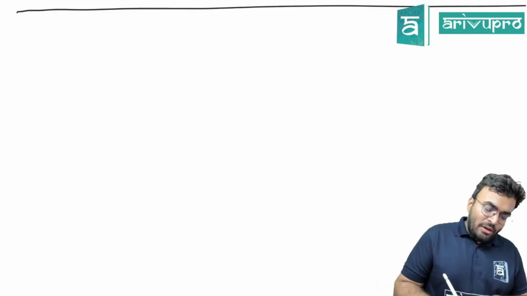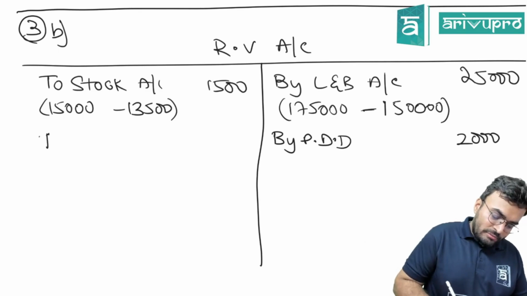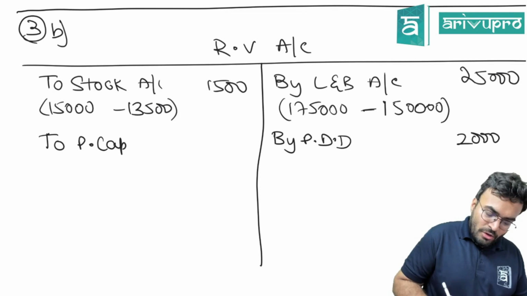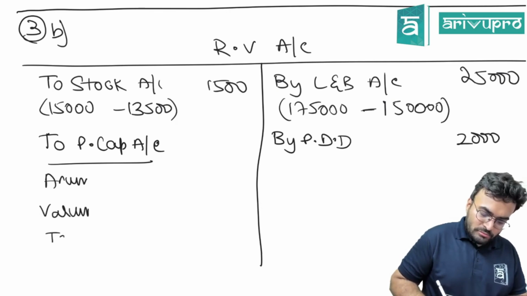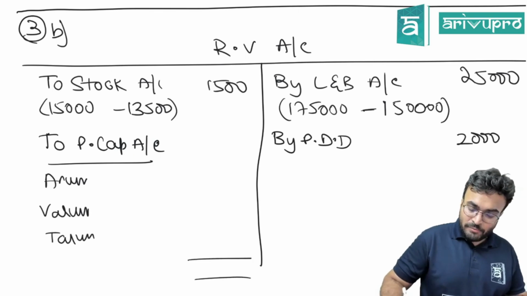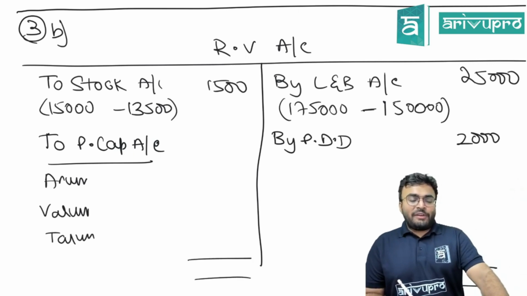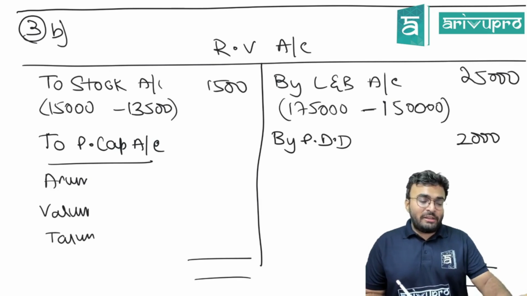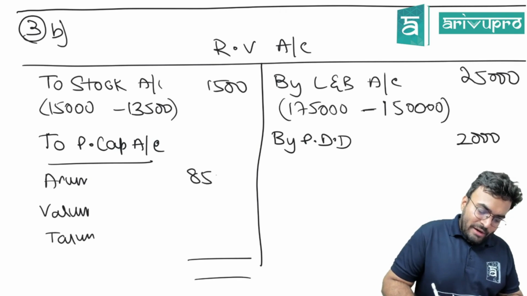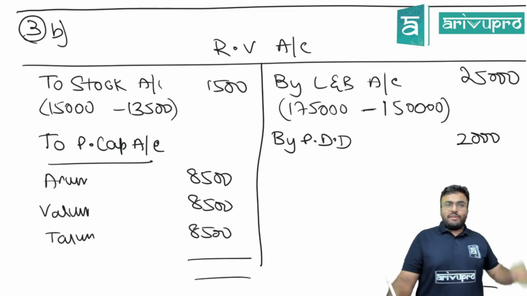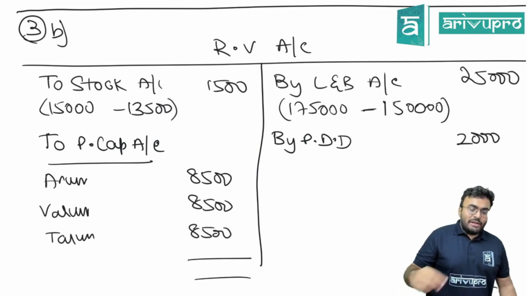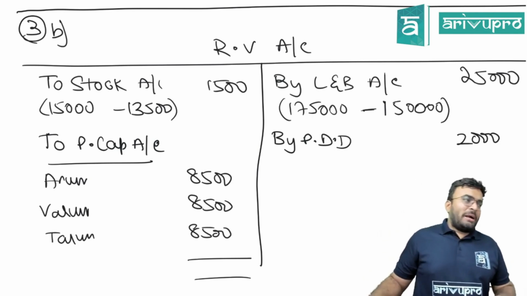So, directly you will write to partners capital account. Who are the partners? Arun, Varun, Tarun. How much is the profit? 25,500. Will it be shared? In what ratio will it be shared? Equally. So 8,500, 8,500 and 8,500. Shouldn't be a problem. I'll give you 30 seconds. Quickly write it. Then we'll go further into the next, partners capital account.